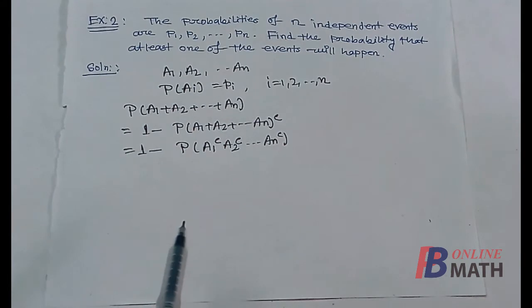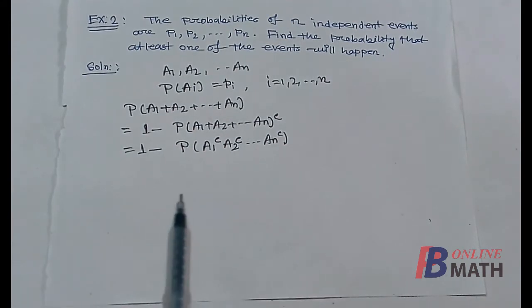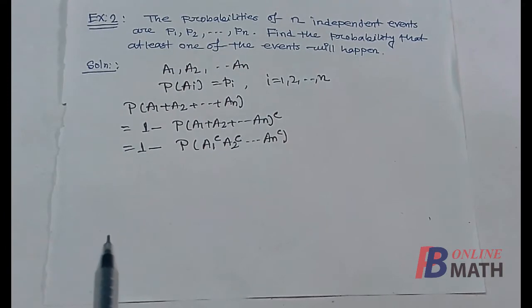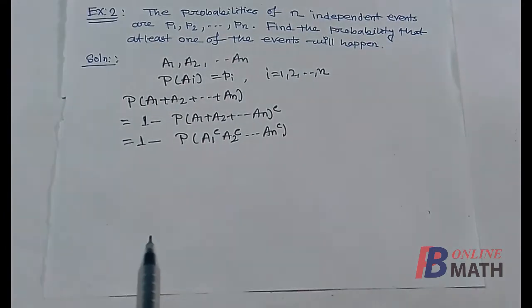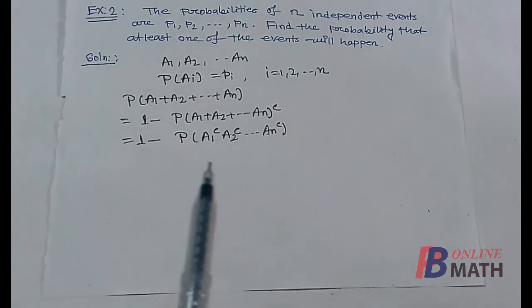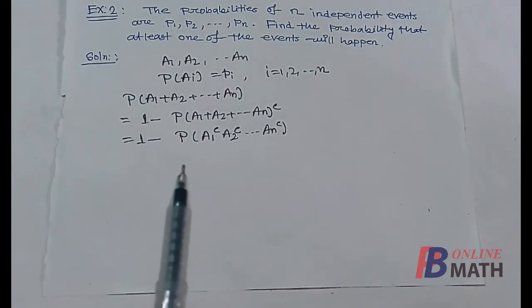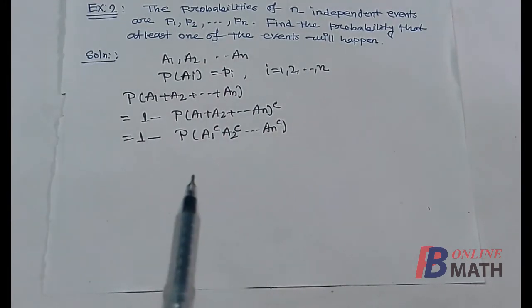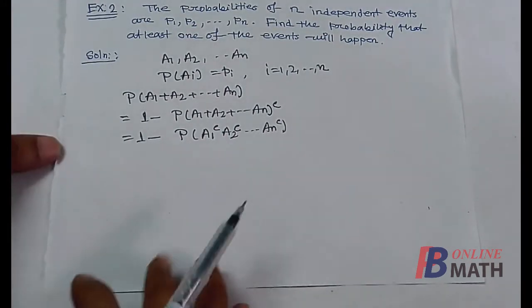Now in the previous example we have already proved that if A1 and A2 are independent, then A1 complement and A2 complement are also independent. In this problem it is given that A1, A2, An are independent. So therefore A1 complement, A2 complement, An complement are also independent.